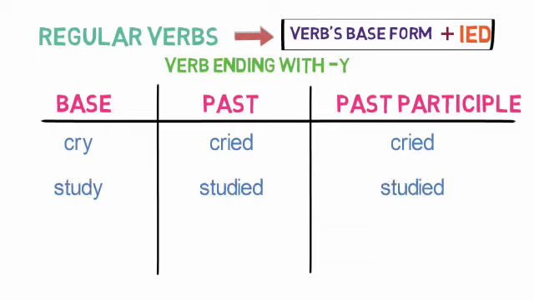Let's look into some more examples. Study becomes studied by replacing y with ied in past and past participle. Next, marry becomes married by replacing y with ied in past and past participle form.